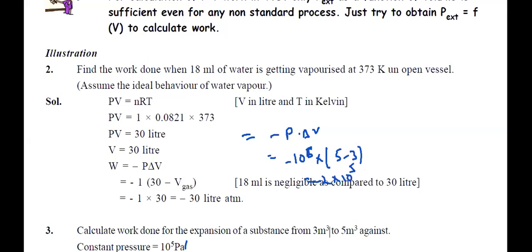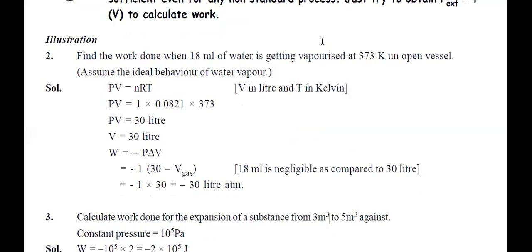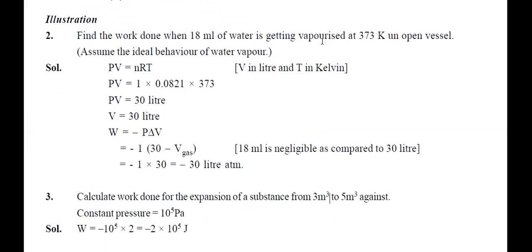When you talk about work done, if answer is in joule, then Pascal and meter cube should be taken for pressure and volume. Okay, got it, everyone? Yes, so everyone got this? Easy formula putting getting?